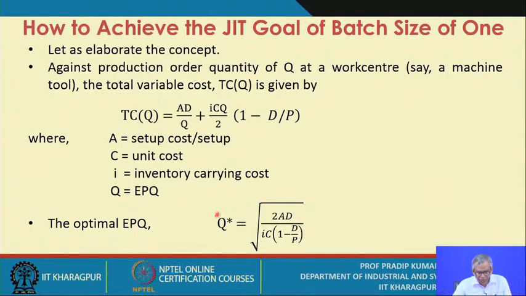Once you do this, you get this expression, that means Q star is given by root over 2AD divided by I into C into (1 minus D by P). Obviously if you take the second derivative with respect to Q, for minimization it will be positive, so that you can also prove. That means meeting the sufficient condition.